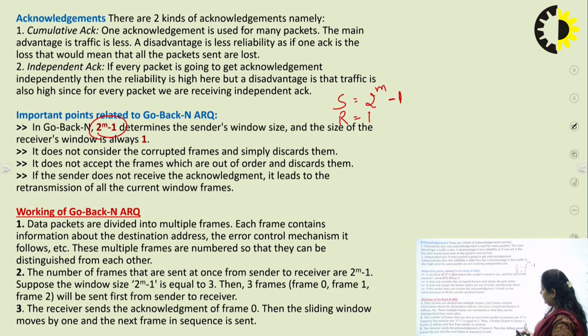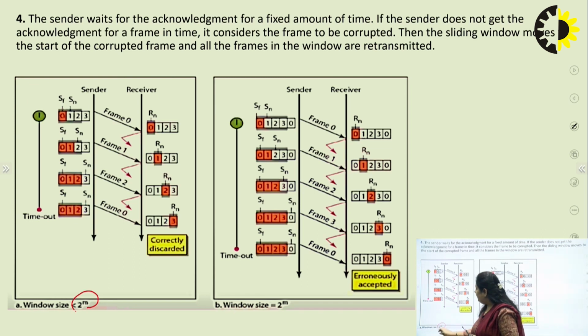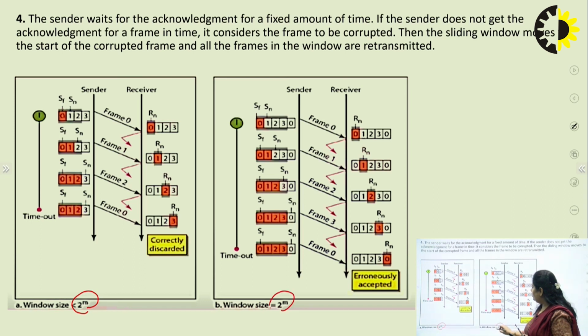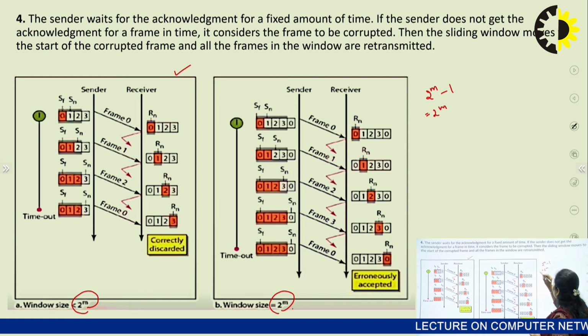See here. Consider this situation. When the window size is 2 to the power m, and when it is 2 to the power m minus 1, what would happen? That means this would be the correct window size, and this would be the condition when the window size equals 2 to the power m. What would be the condition here? We are assuming this also.